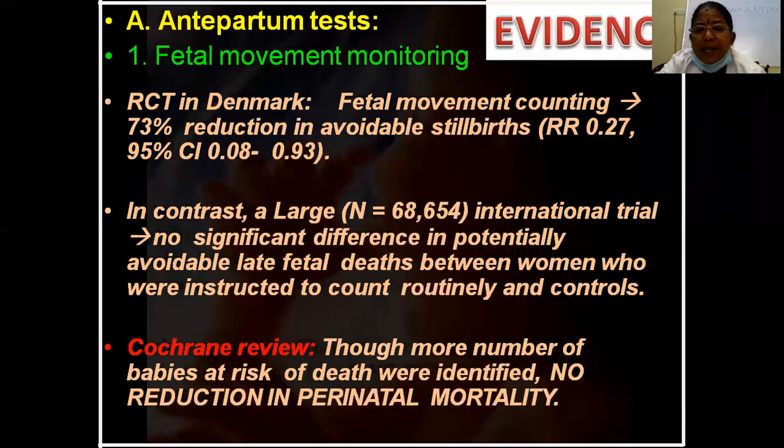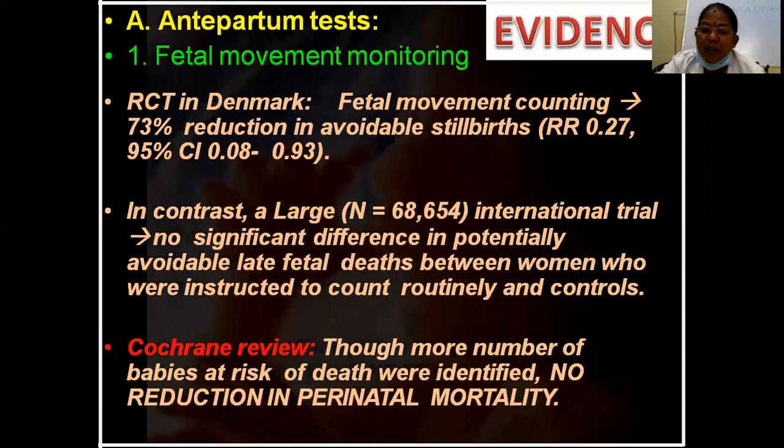Randomized controlled trials in Denmark have shown that if we explain to the lady to keep a DFKC, fetal movement count, there will be a 73% reduction in avoidable stillbirth. There are some stillbirths which can be avoided because of this chronic hypoxia, sudden stillbirths. So with only fetal kick count, we can reduce the stillbirths by 73%. In contrast, another large international study said that there is no significant difference in avoidable late fetal deaths between the women who were instructed to count routinely and controls. This is because of the subjective thing.